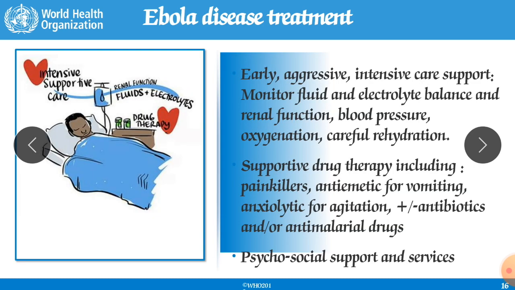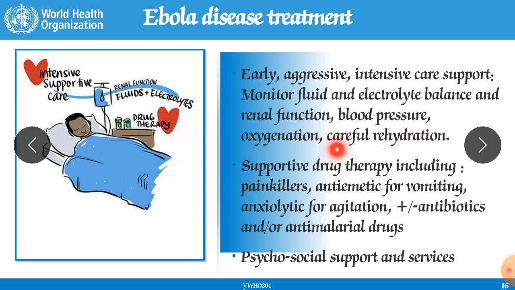Now Ebola disease treatment. In the treatment, first of all you have to keep the patient in the intensive care unit where you have all the facilities like fluid electrolytes, drug therapy and all the facilities. Early aggressive intensive care support, monitor fluid and electrolyte balance and renal functions, blood pressure, oxygenation and careful rehydration.